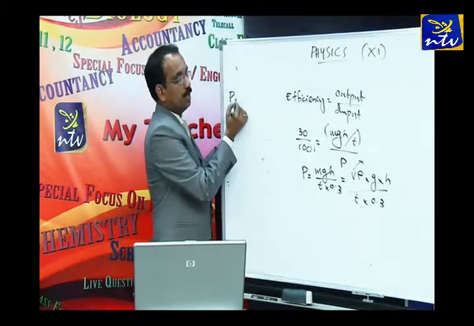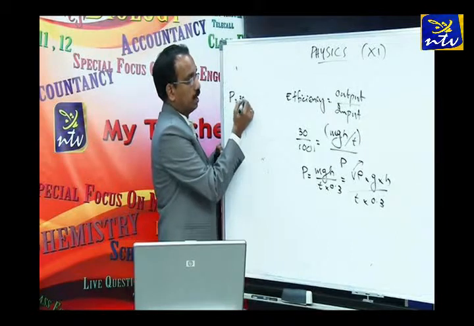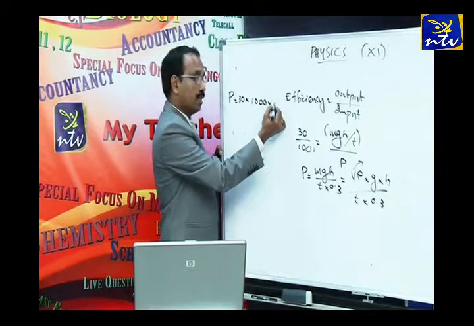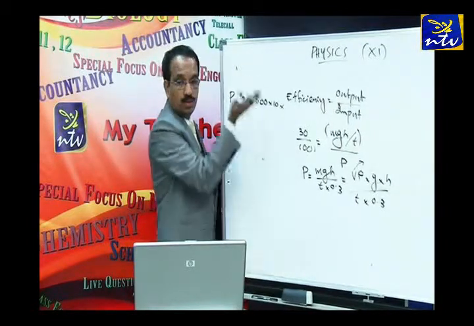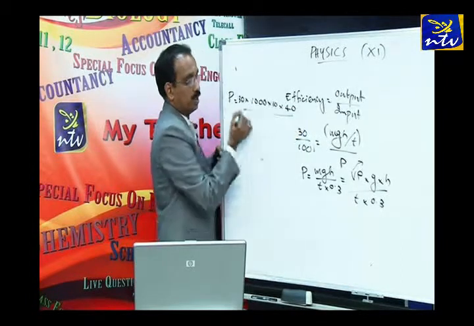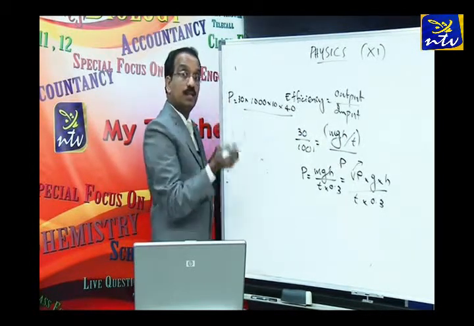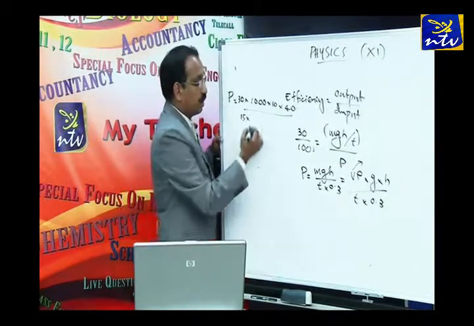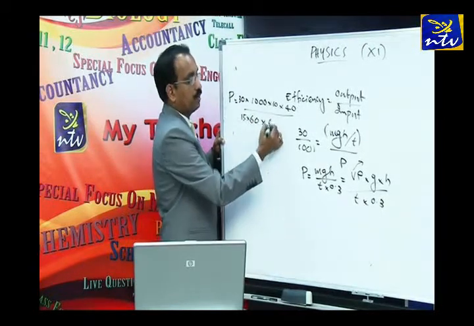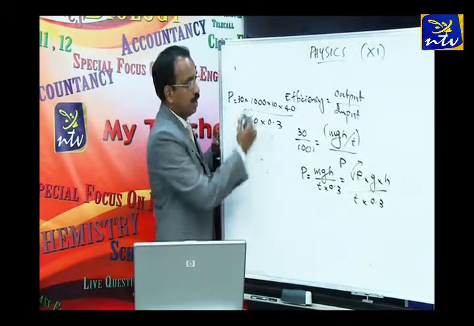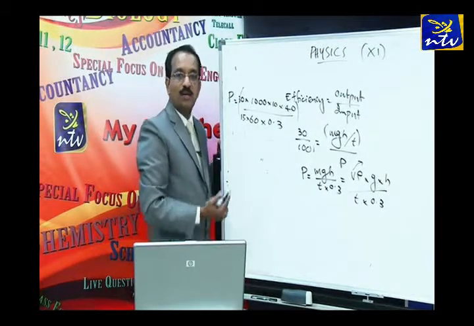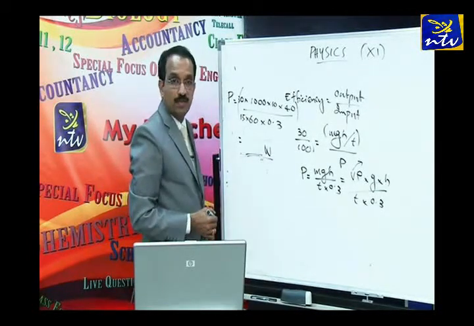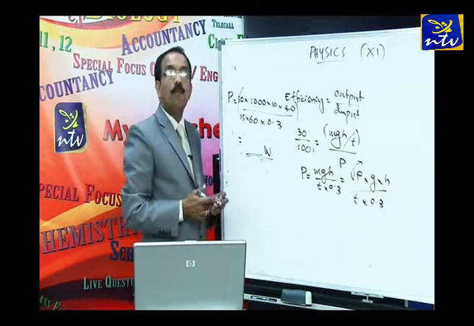So the power of the pump is equal to, substitute all the values, 30 multiplied by density of water, which is 1000, multiplied by g, let me take it as 10, multiplied by h, the height to which it is lifted, 40 meters, divided by time. It is lifted in 15 minutes, so you have to convert minutes to seconds: 15 multiplied by 60, that is the time, again multiplied by 0.3 here. All the values are given, so you can substitute and calculate, and whatever the answer is, that many watts is the power. That's the calculation of the power of the pump.